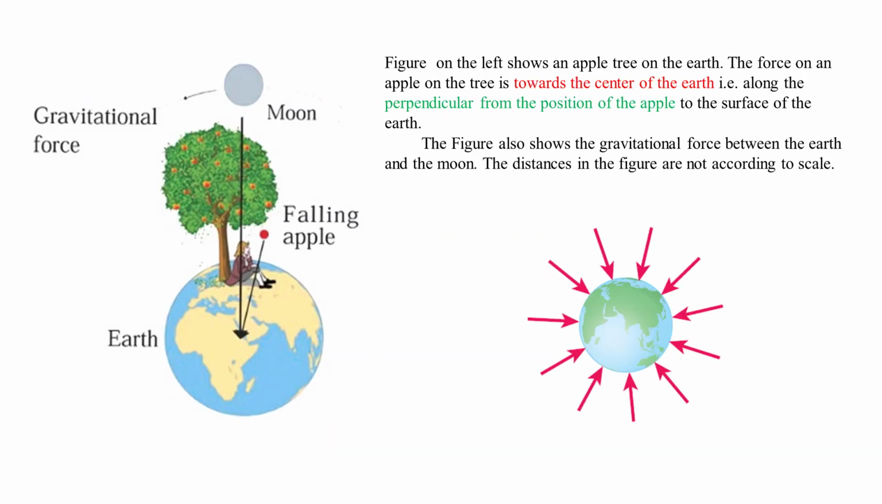apple tree on the earth. The force on an apple on the tree is towards the center of the earth, that is, along the perpendicular from the position of the apple to the surface of the earth. The figure also shows the gravitational force between the earth and the moon. The distances in the figure are not according to the scale. Here in the other diagram, you can also see that the gravitational force is directed towards the center of the earth.